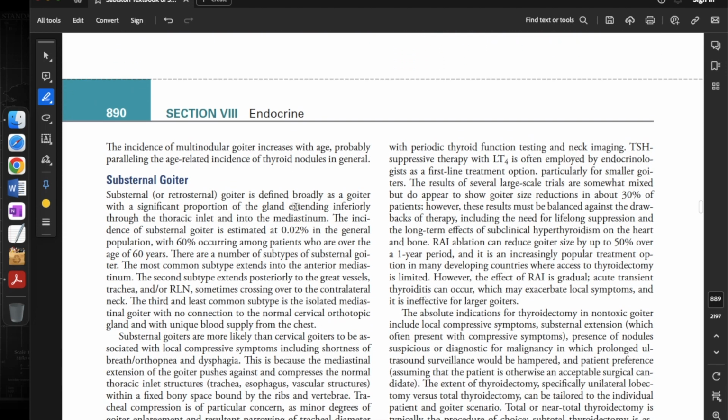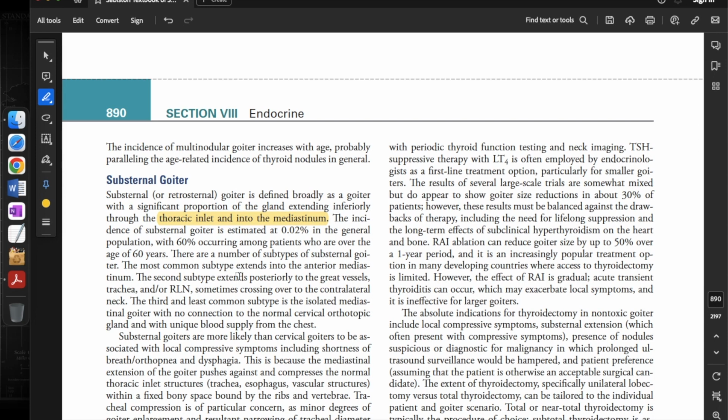The next is the substernal goiter. Substernal or retrosternal goiter is defined broadly as a goiter with a significant proportion of the gland extending inferiorly through the thoracic inlet and into the mediastinum. The incidence of substernal goiter is estimated at 0.02% in the general population, with 60% occurring among patients who are over the age of 60 years.